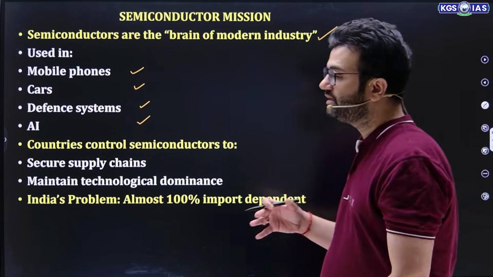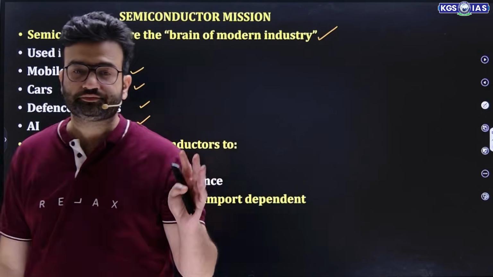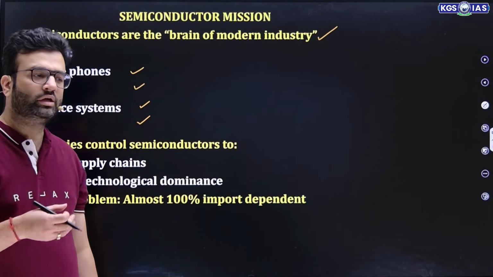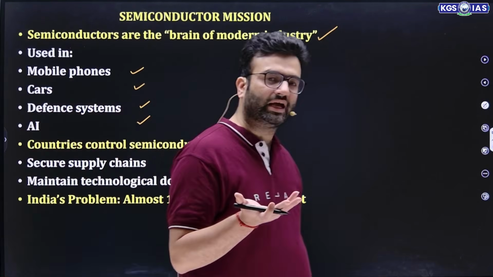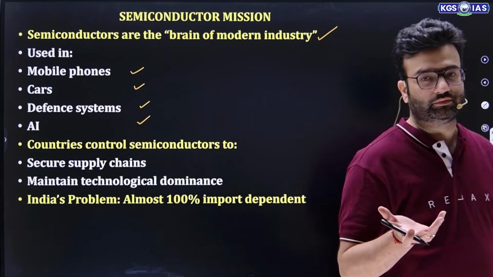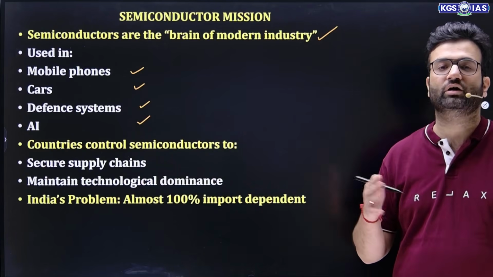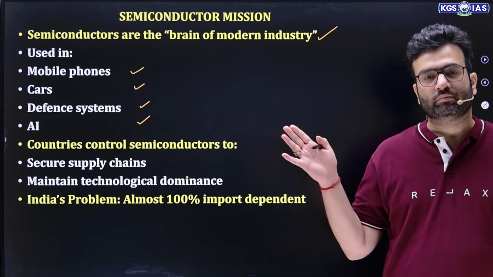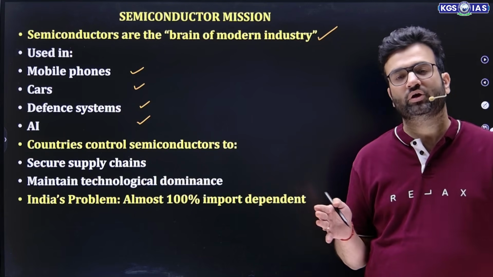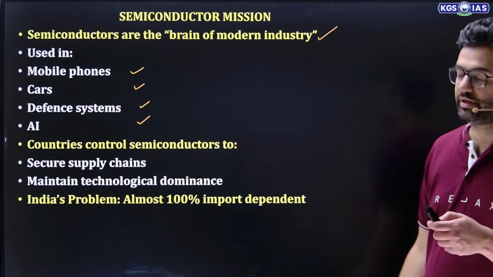So this semiconductor has a multifaceted use. All these mobile phones, this Qualcomm Snapdragon system, this is semiconductor, mobile phones, GPUs. Apart from that, cars, defense systems, AI, all these things need semiconductors.